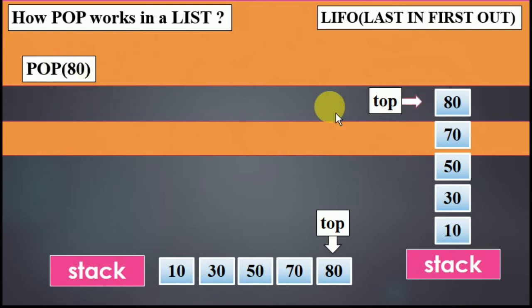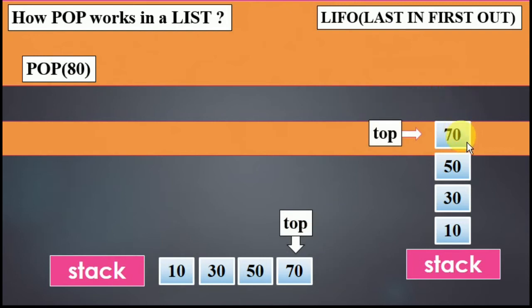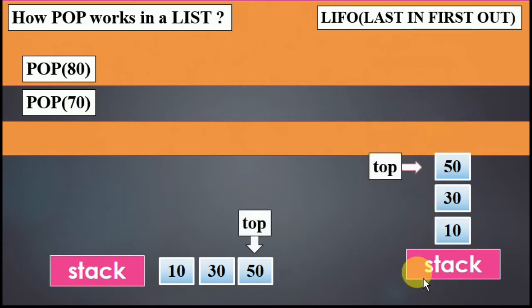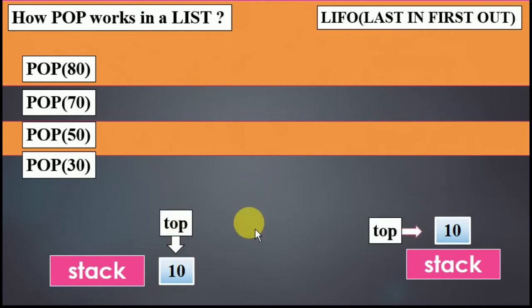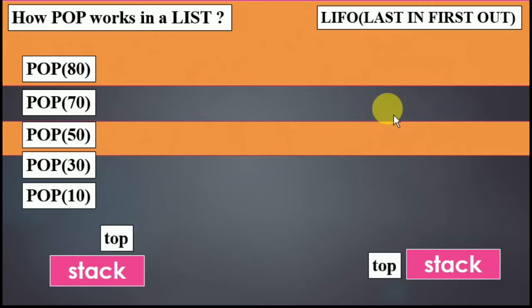So pop 80. This number is being removed. Now where is the top sitting? At 70. Pop 70. This number is going to be removed. Pop 50. This number is going to be removed. Pop again is called. 30 is being removed. And this is the concept of FIFO. That means the first value is the one removed last. When pop is called, it is erased.